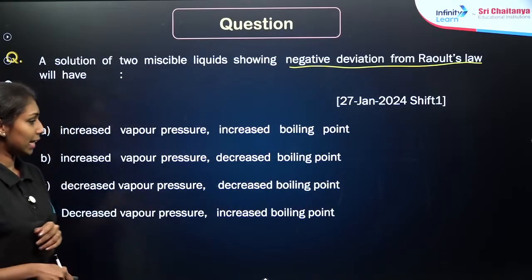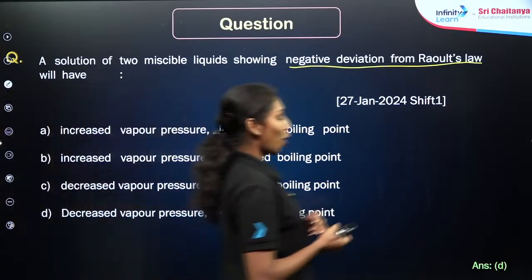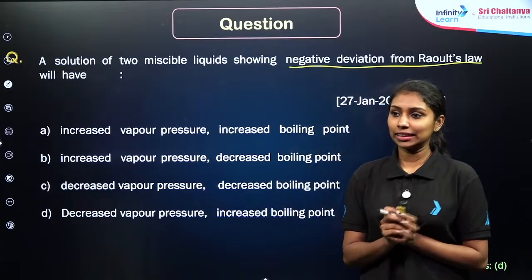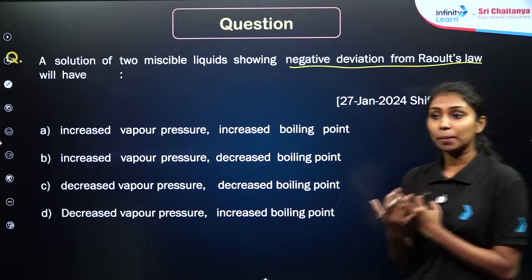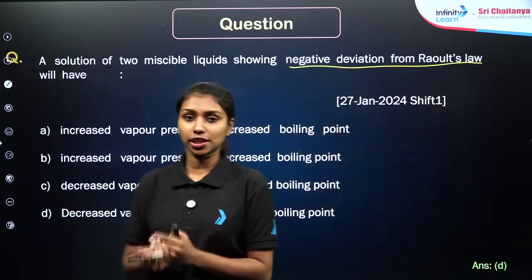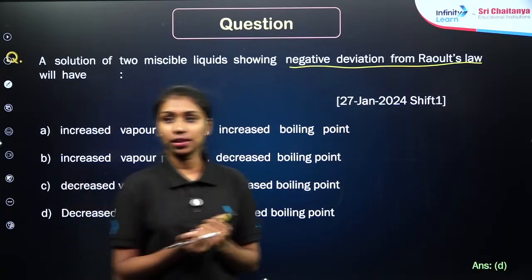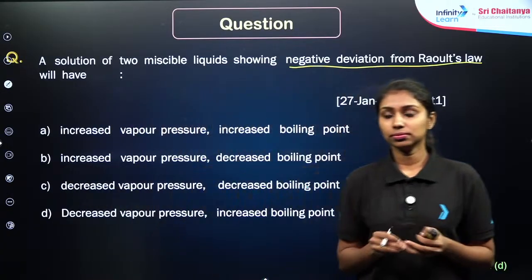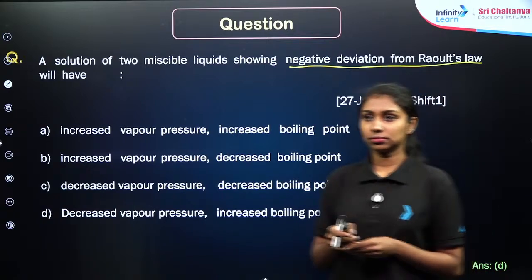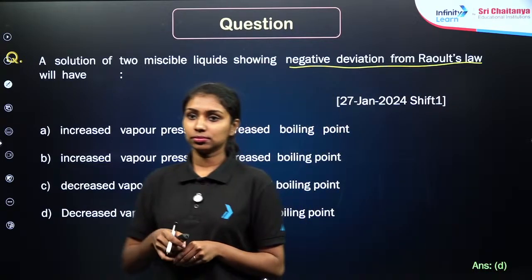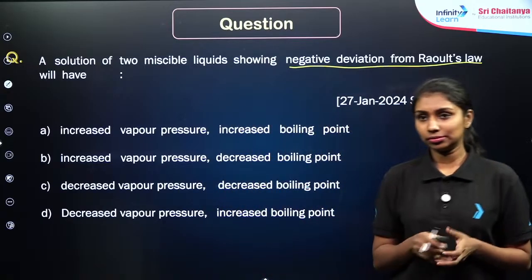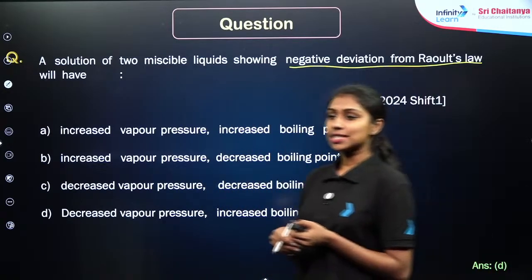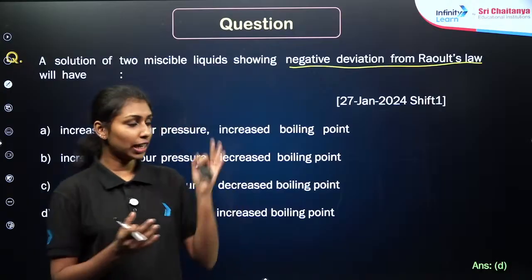Okay, let's take the answer here. Option D is the correct answer, right? So, negative deviation from Raoult's law. What will happen to the vapor pressure there? Negative deviation, vapor pressure decreases or increases? Decreases, right? Vapor pressure decreases in the case of negative deviation.